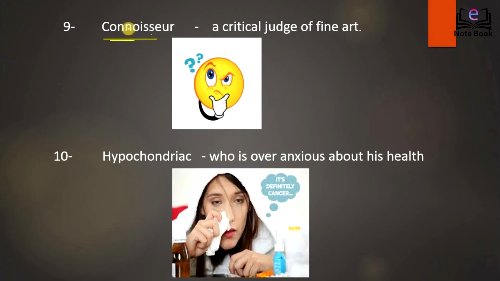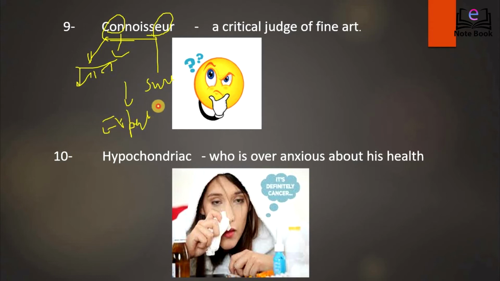The next word is connoisseur. Now, connoisseur is a critical judge of fine art. How can you remember this word? If you break this word in this form. From here we get the con of Hindi, and from this part we get sure. Now who is sure of anything? An expert will be sure. So an expert of fine art is said to be a connoisseur.